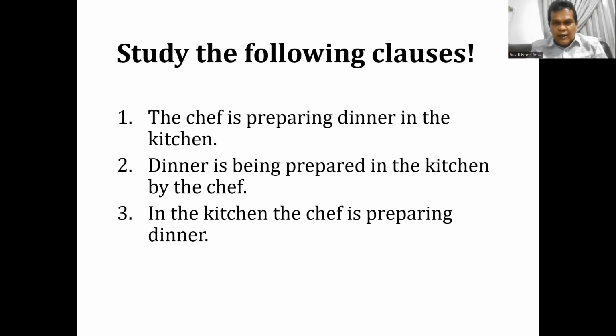Well, from the point of view of formal grammar, these three clauses have the same meaning, because the one who is preparing dinner is the chef. What is prepared is dinner, and the place where the chef is preparing dinner is in the kitchen.